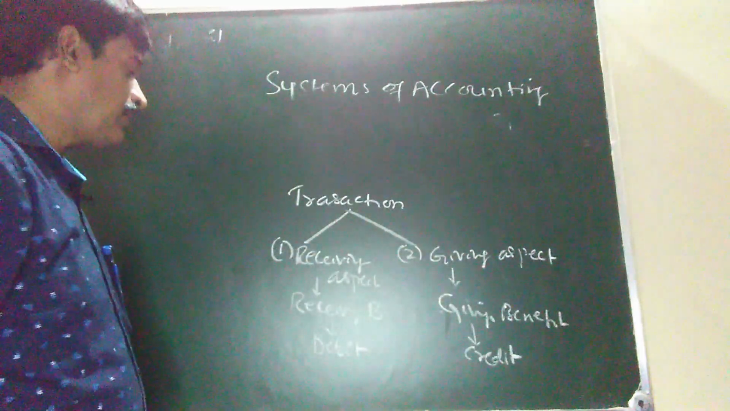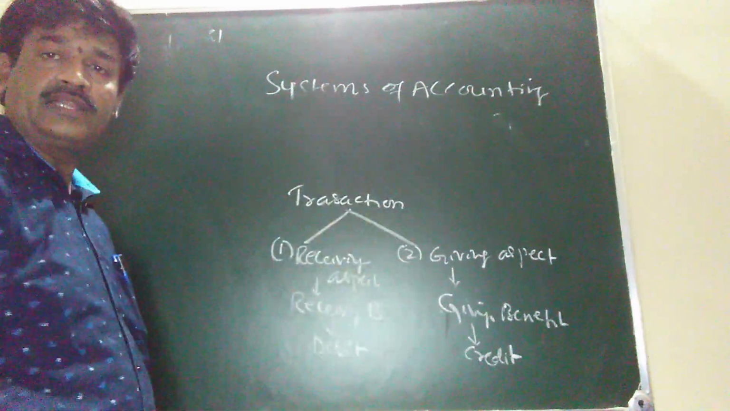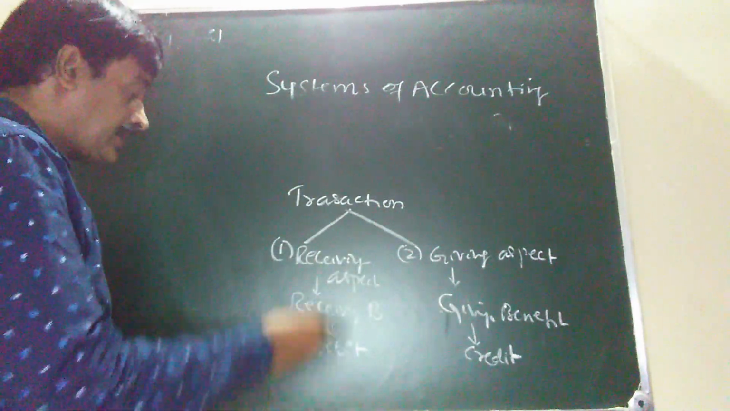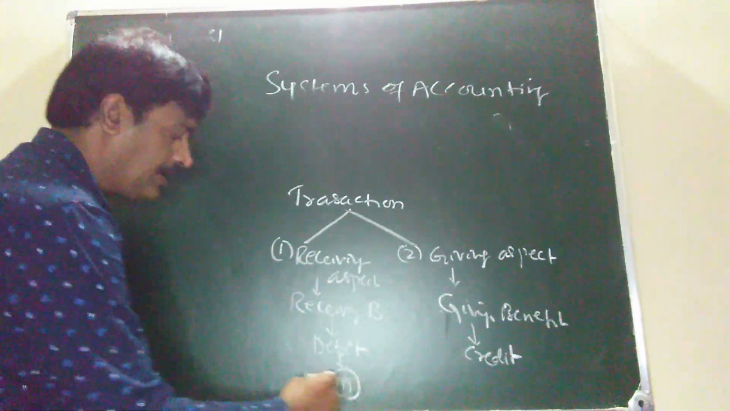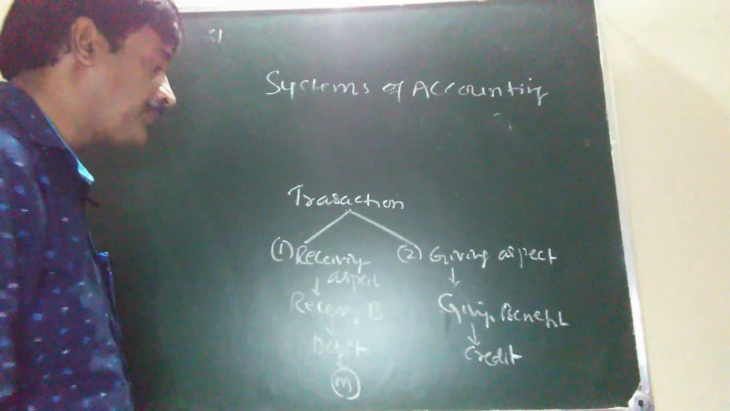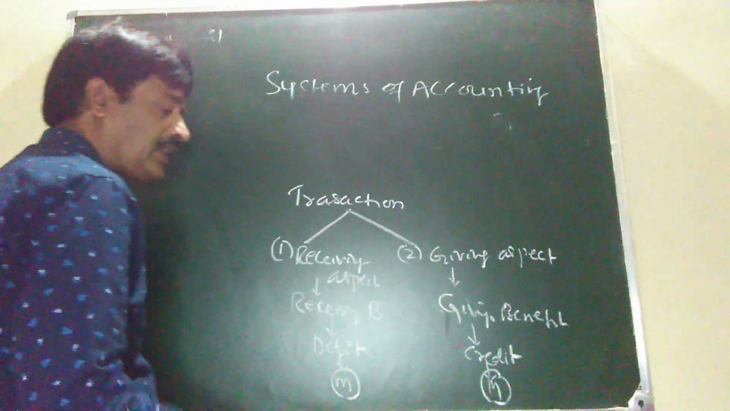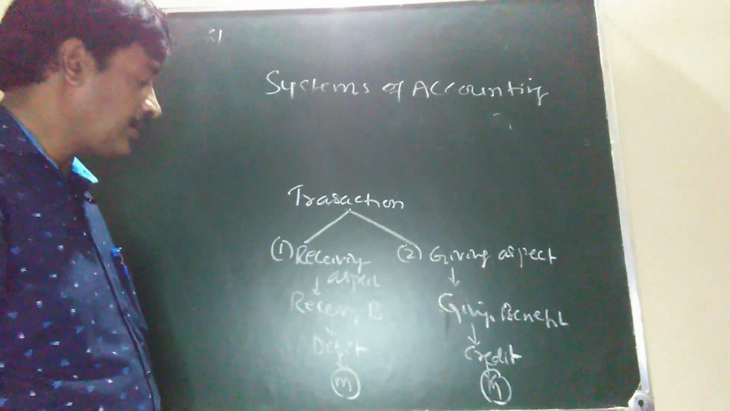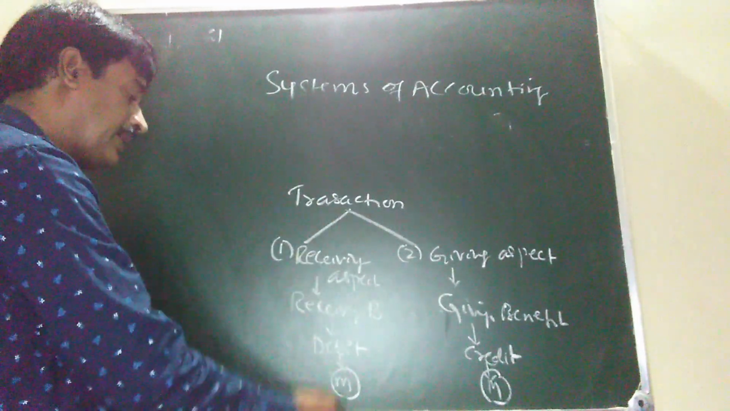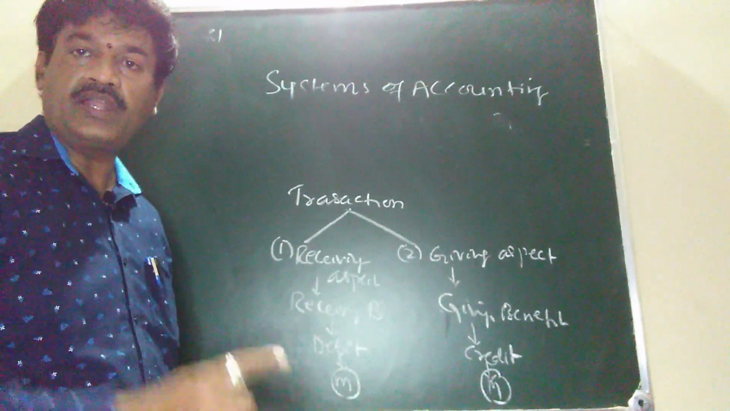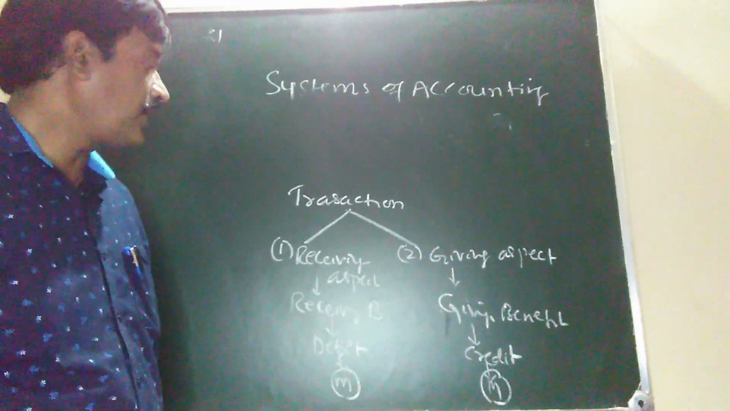Both aspects are recorded in the books of account on the basis of what? On the basis of double entry system of accounting. After measuring these two aspects in terms of what? In terms of money. The debit aspect is measured in terms of money. The credit aspect is also measured in terms of money. Both are recorded in the books of account, and at any point of time on any date, the total of debit must be equal to total of credit. It is a fundamental principle of double entry system of accounting.